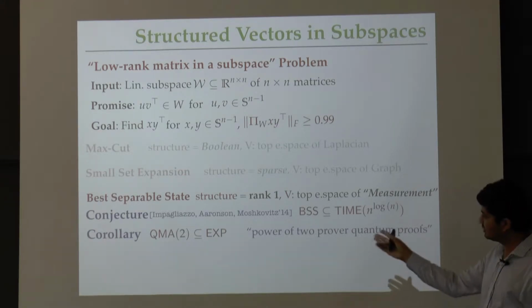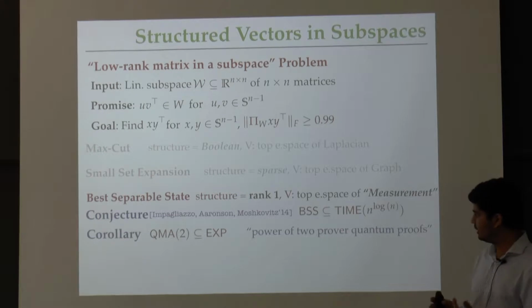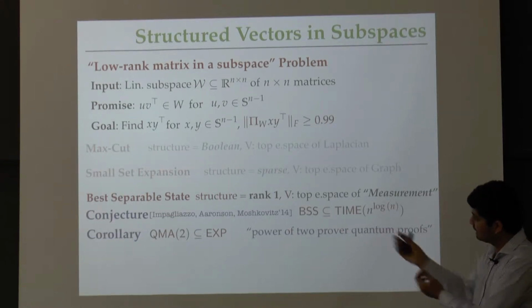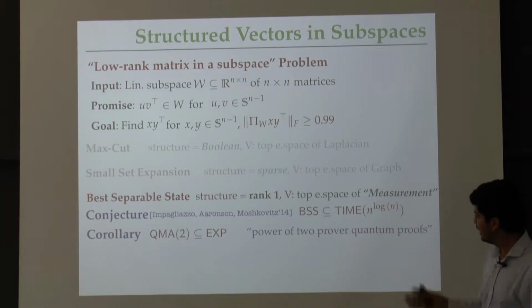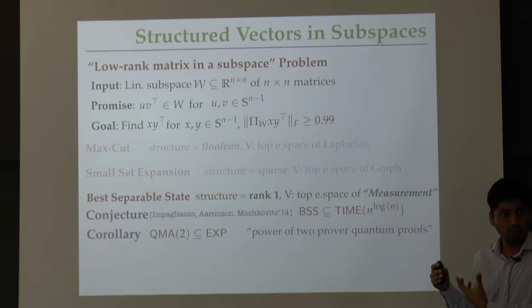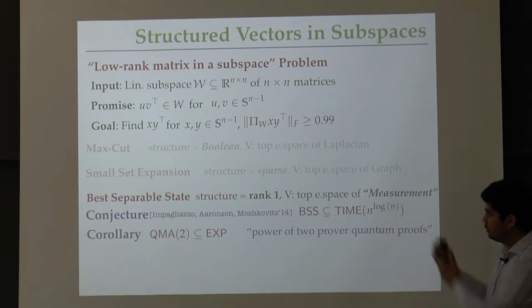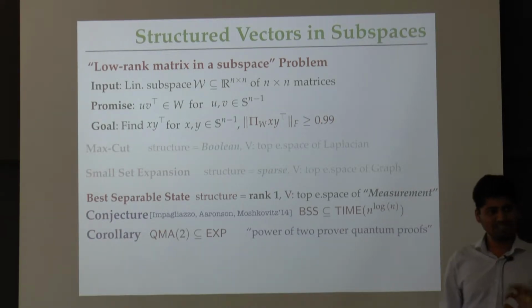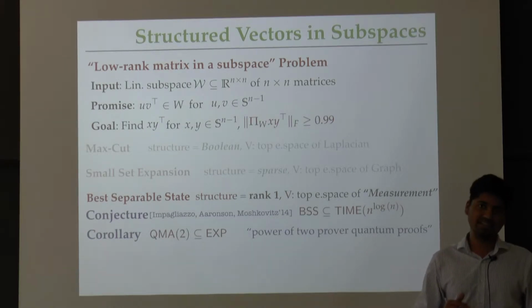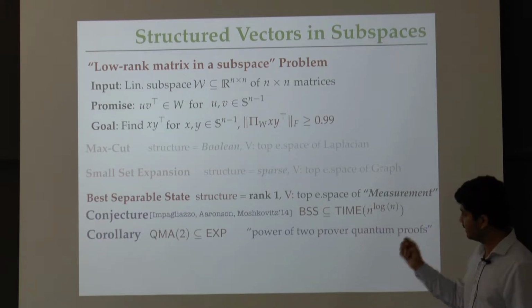This is a fundamental question in quantum information, whether QMA2 has an exponential time simulation. And Impagliazzo et al. defined this conjecture in order to show that if it is true, then this complexity class collapse actually happens. Is it considered a collapse in the sense that it's surprising? Yes, actually. It is surprising in the sense that the trivial bound would be nexp. Yeah, the trivial bound is nexp.